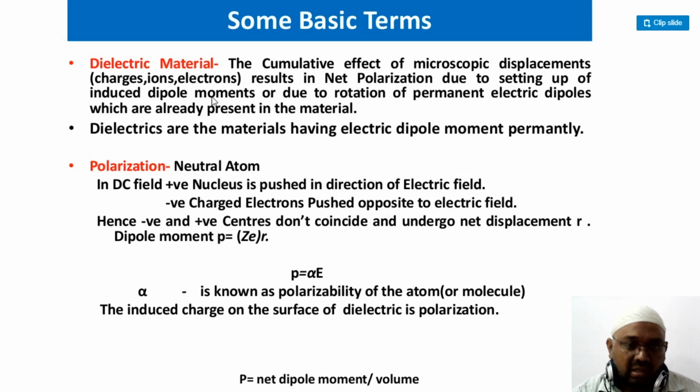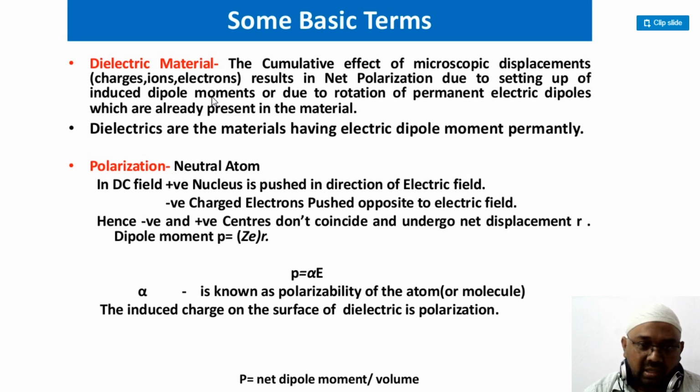Hence the negative and the positive centers don't coincide, and the net displacement is given by the dipole moment, that is P is equal to ZE into R. We already know that the dipole moment is P is equal to Q into R. Q is the charge, given by ZE, into the net displacement R.